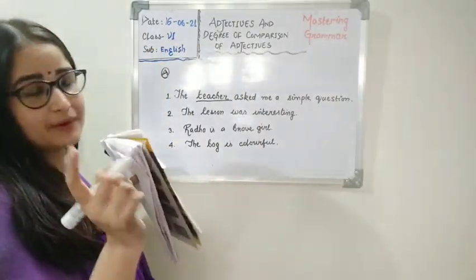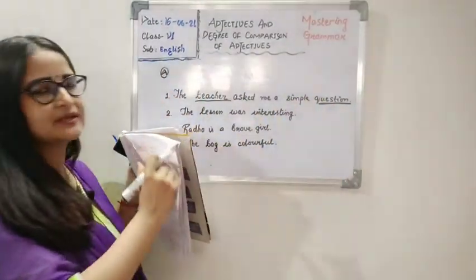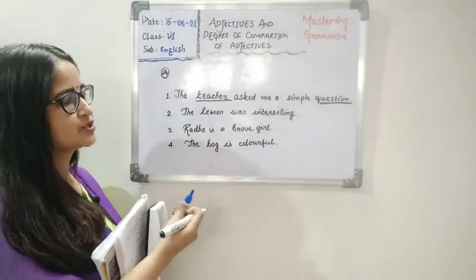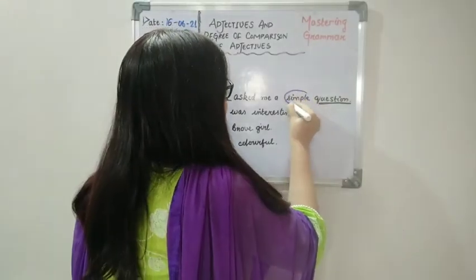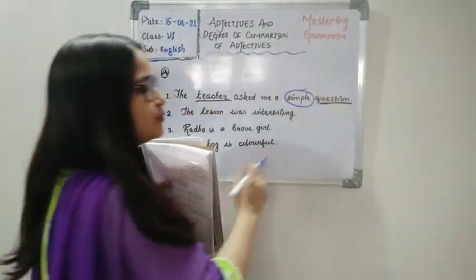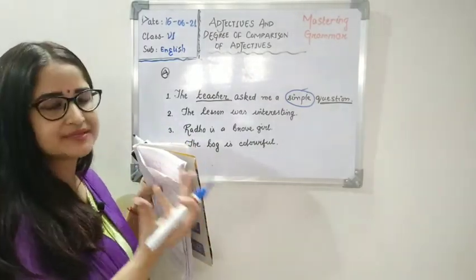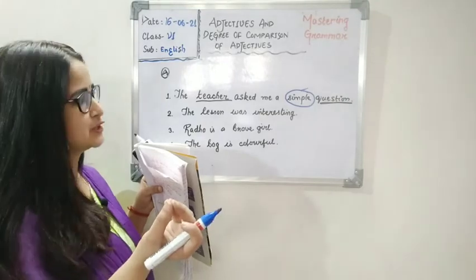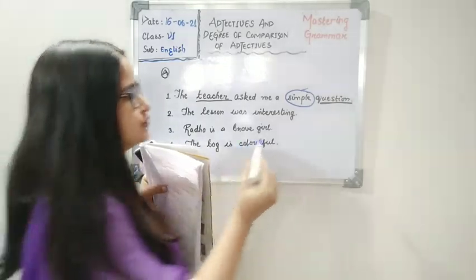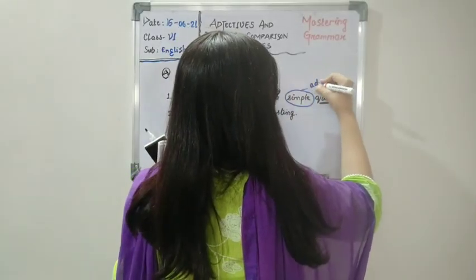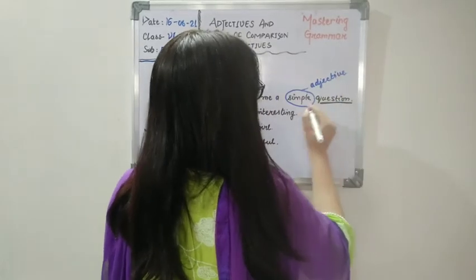So again we have one more noun here, this question. So about the question, what have we been told? That it is a simple question. The word used to describe the question, the word used to tell something extra about the question. How is the question? What kind of question is this? We can see the word simple has been used. So this is our adjective here. We know the quality of the question, that is, it is simple.